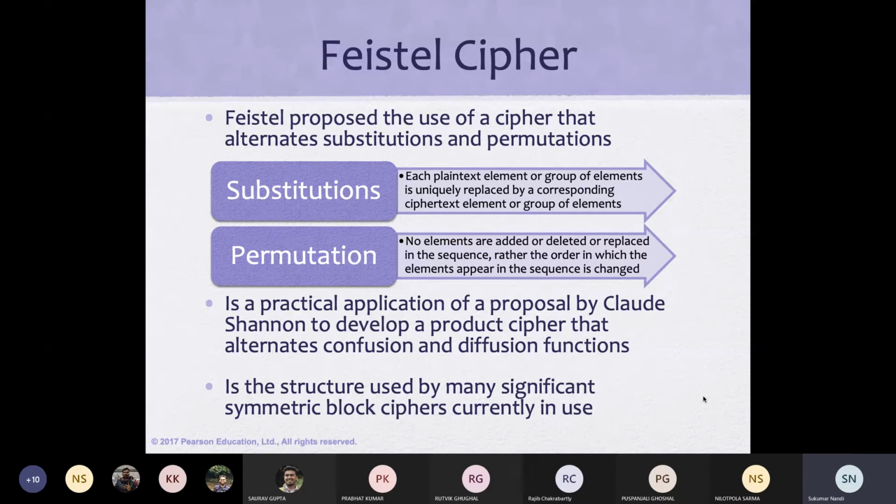You may get back the original also. Similarly, a series of permutations, one after another, permutation 1, permutation 2, permutation 3, the same thing happens.